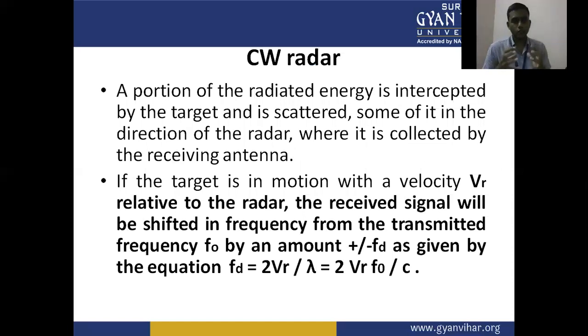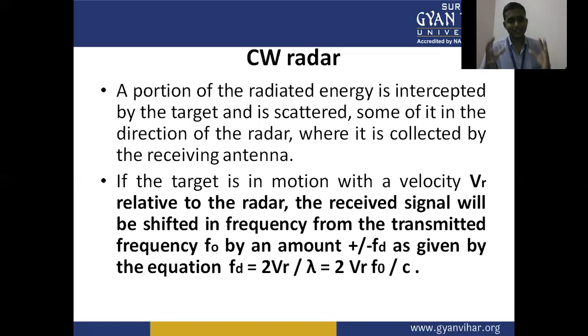A portion of the radiated energy is intercepted by the target and is scattered, some of it in the direction of the radar, where it is collected by the receiving antenna.